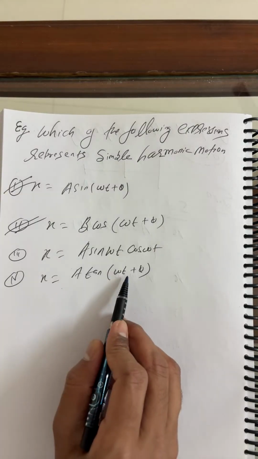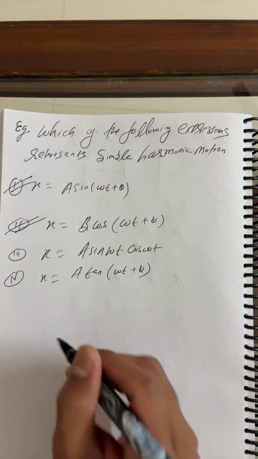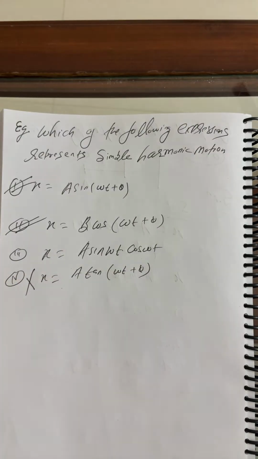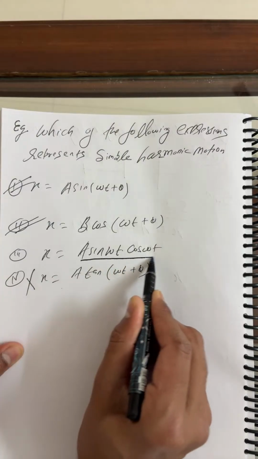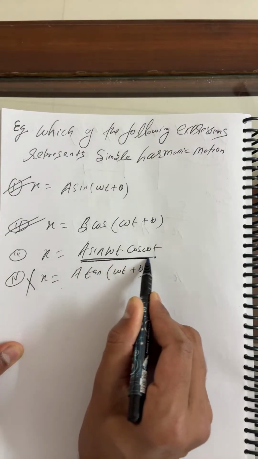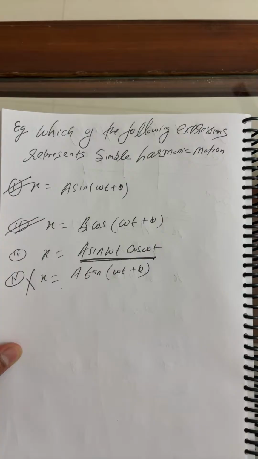X is what? A sine... No, tan, as I said, is not possible at all. So there is a little doubt I can see for this expression: x is A sine omega t into cos omega t. What did you say?